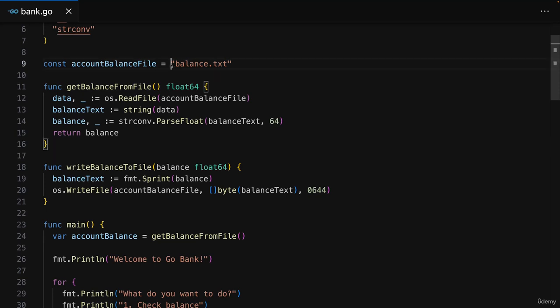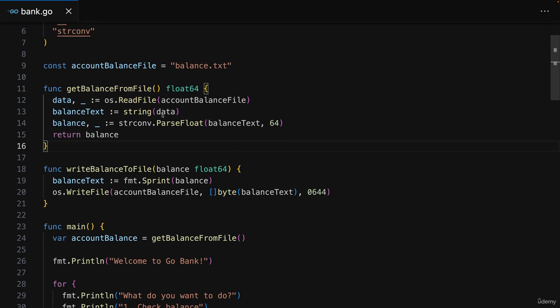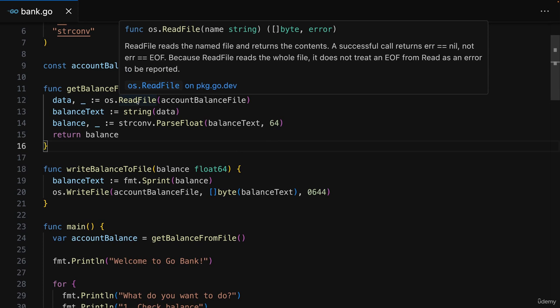So now that we added this file feature and we're able to write to a file and read from a file, we should also take a look at error handling. Because I did mention that, for example, when it comes to reading from a file, you could get an error. For example, if that file doesn't exist.